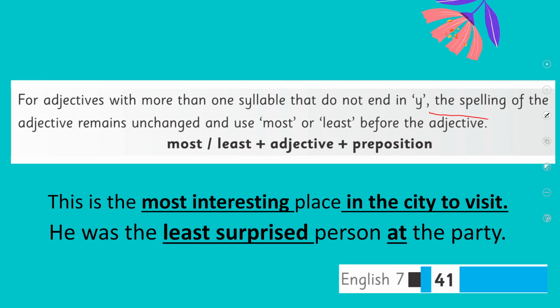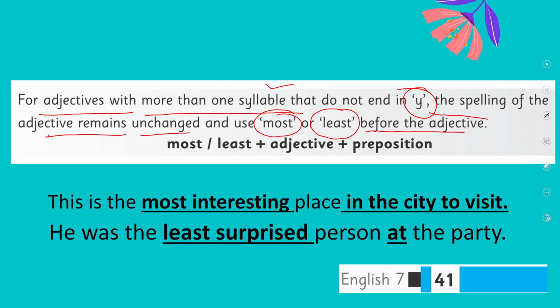In that case, for adjectives with more syllables that do not end in y, the spelling of the adjective remains unchanged and we use most or least with the adjective. So we will be using the words most or least before the adjective to make it correct. For example, most or least, then you add your adjective followed by your preposition. For example, this is the most interesting place in the city to visit. Most interesting, because there is no y, we use most and then our prepositional phrase.